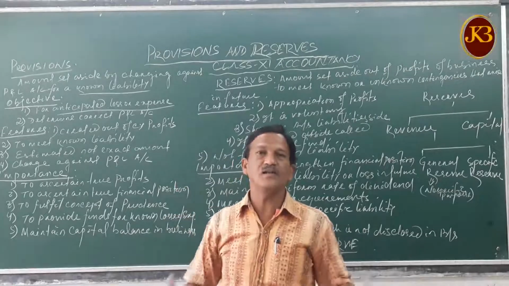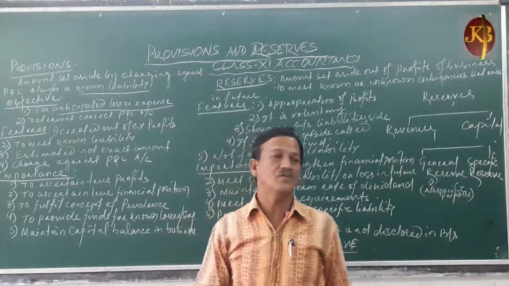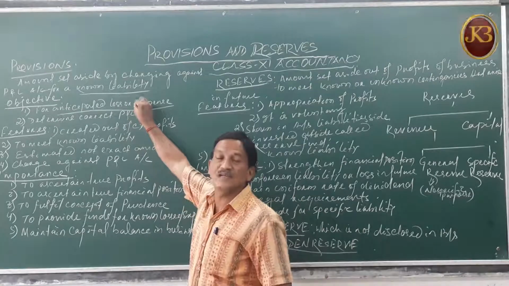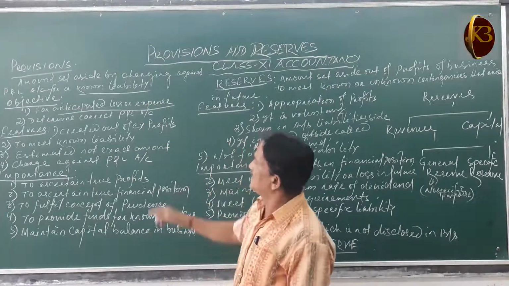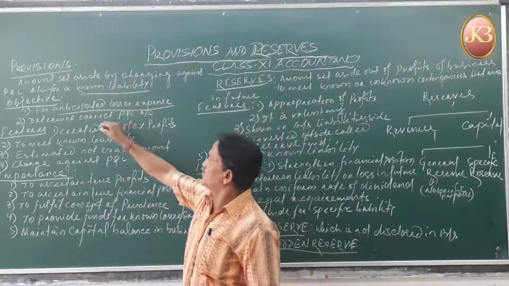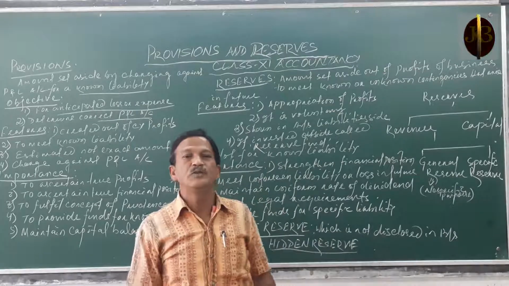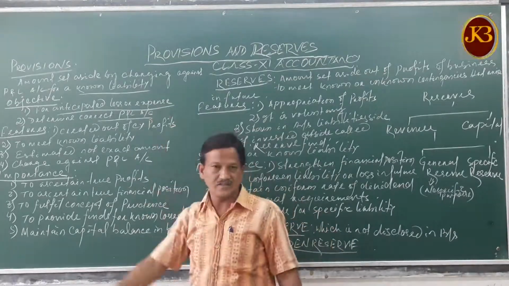Whether we will receive 100% or 90%, we will not be able to receive the other 10%. So for that 10%, we have to anticipate a loss and create the provisions. Then, to determine the correct profit and loss, we create the provisions. So that is the purpose of provisions.